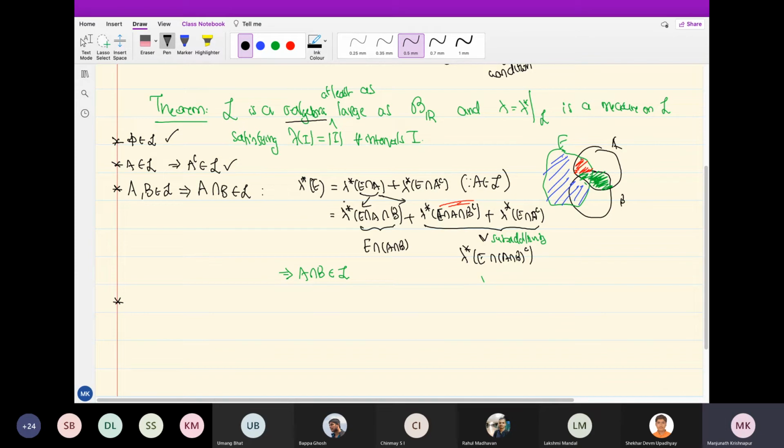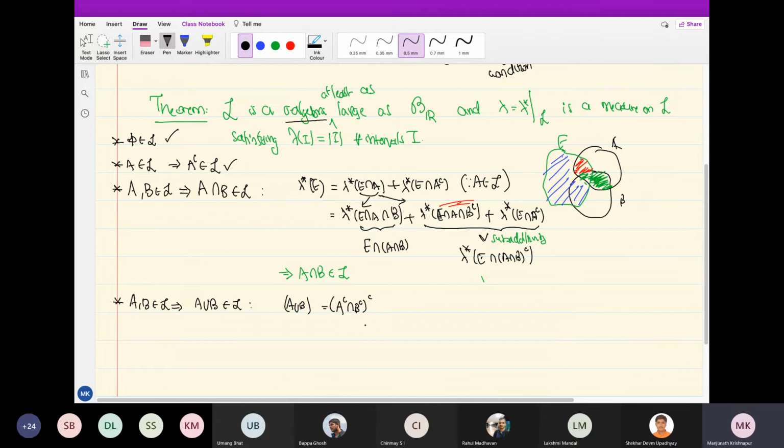Okay, so now that we have intersections, I say that we already have finite unions also. Why is that? Well, simple. A union B is the complement of A complement intersection B complement. So A and B are in L, so A complement and B complement are in L, and their intersection is in L, and then again their complement is in L. So this is okay.